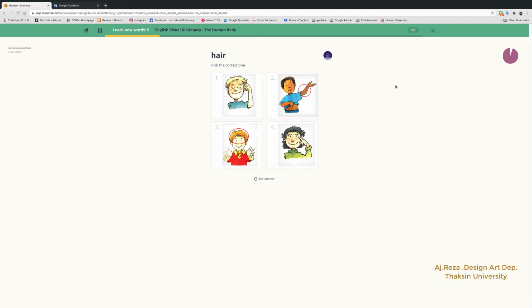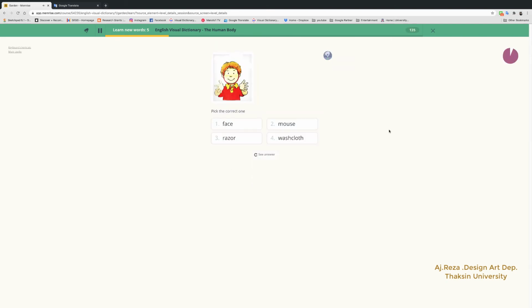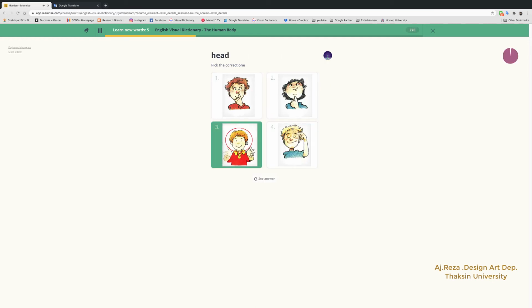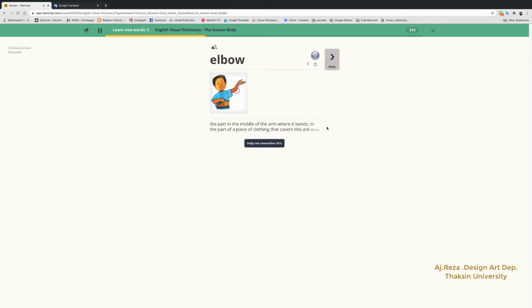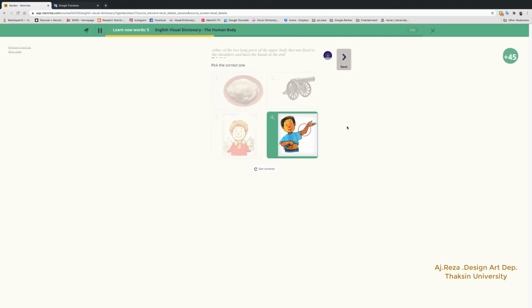Now, which one is hair? Which one? Face. Yeah, correct. Arm. Face. Head. Elbow. Arm.